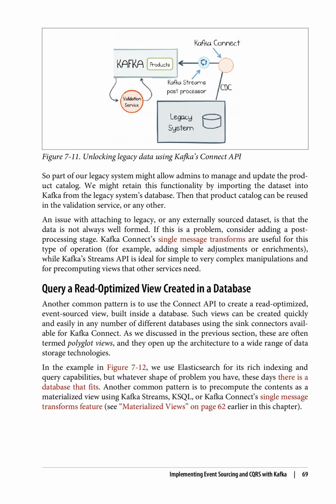In the example in Figure 7-12, we use Elasticsearch for its rich indexing and query capabilities, but whatever shape of problem you have, these days there is a database that fits. Another common pattern is to pre-compute the contents as a materialized view using Kafka Streams, KSQL, or the Kafka Connect Single Message Transforms feature. See Materialized Views on page 62 earlier in this chapter.